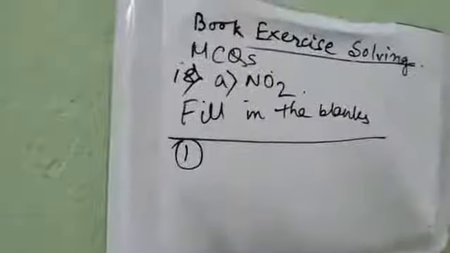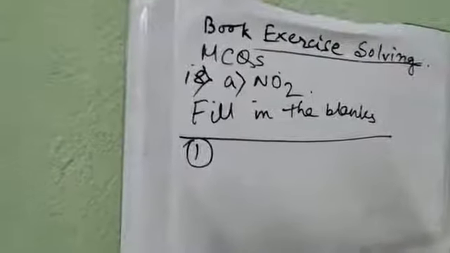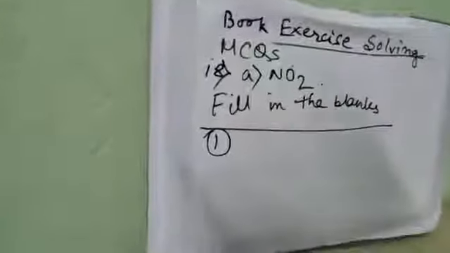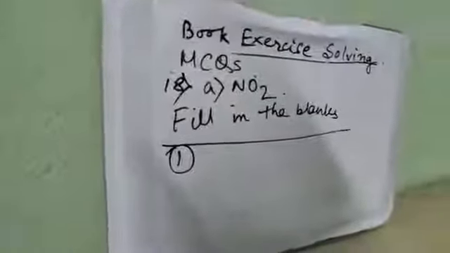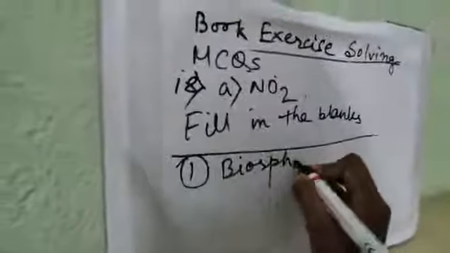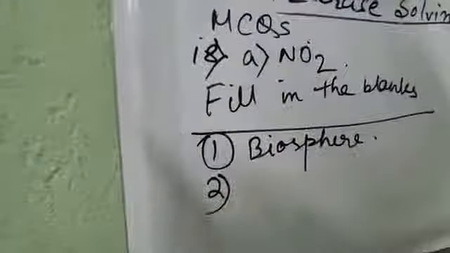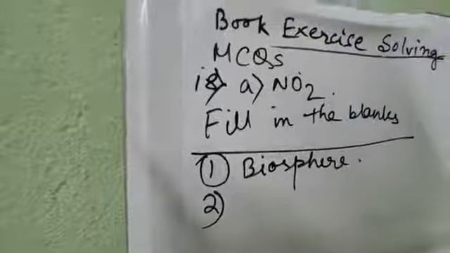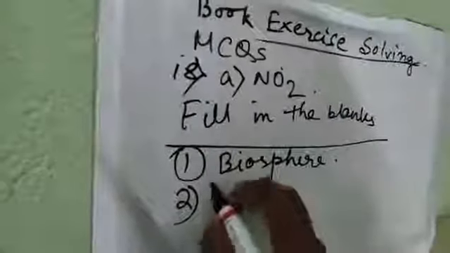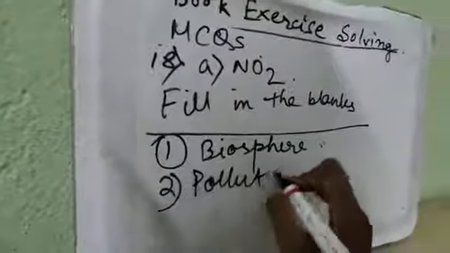Number 1, the entire inhabited part of the earth where living organisms exist along with all the abiotic environment is called biosphere. Number 2, the materials which cause pollution to the environment are called pollutants.